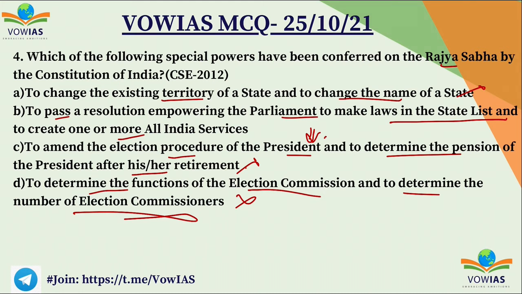But B, if you see, to pass a resolution empowering parliament to make state laws and create all India services, this is the right one, because the Rajya Sabha is nothing but the council of states. So if some states want specific laws, then it is the Rajya Sabha which can empower the parliament to make laws with regard to specific subject on the state list. So B is the correct answer.